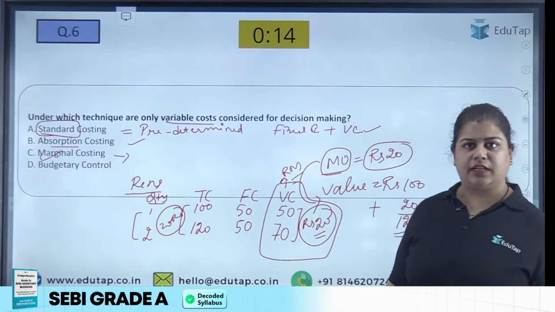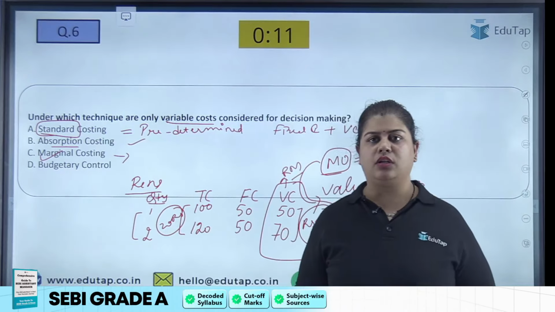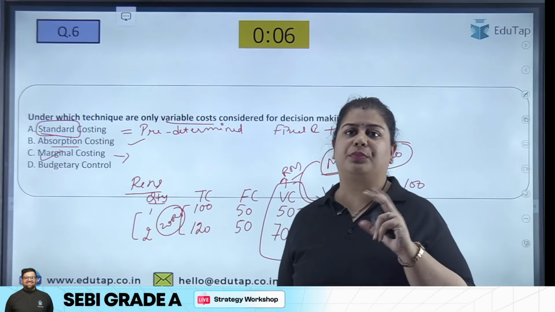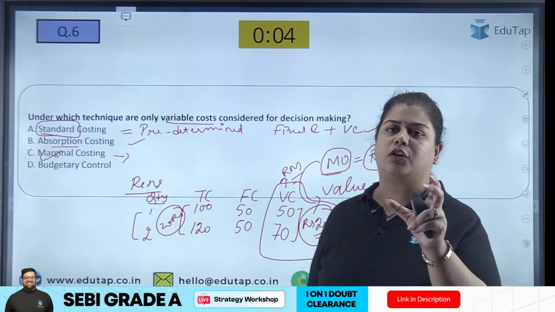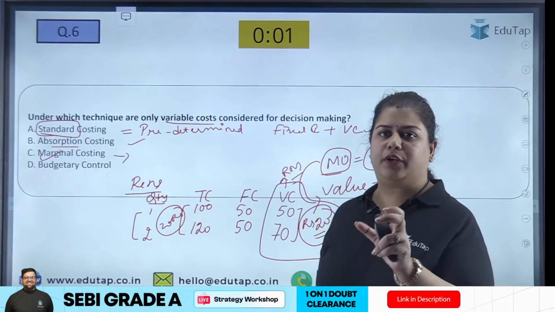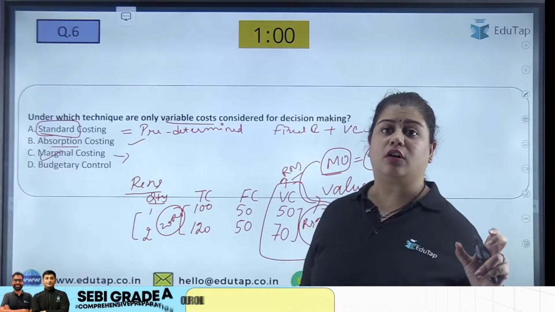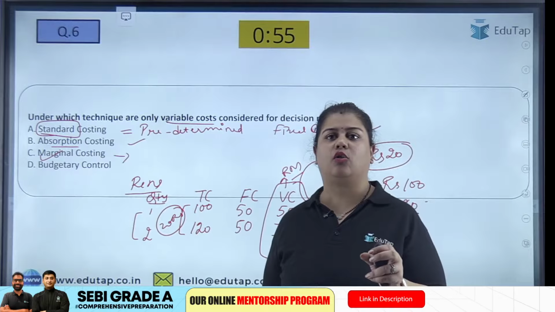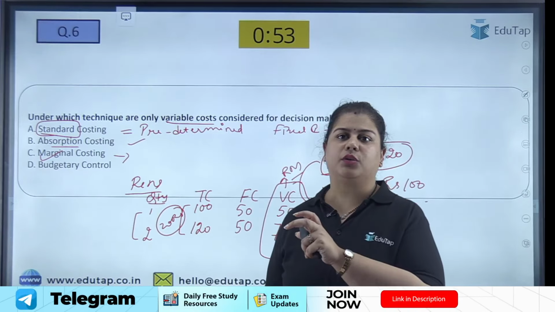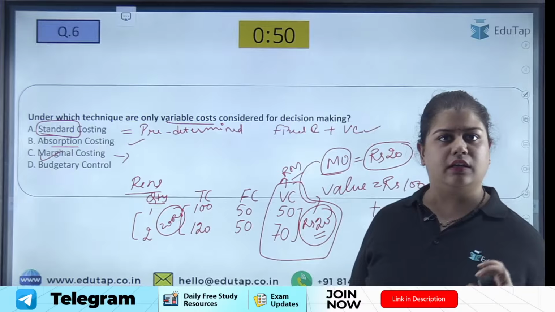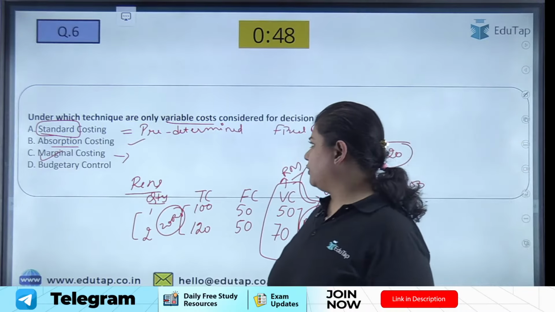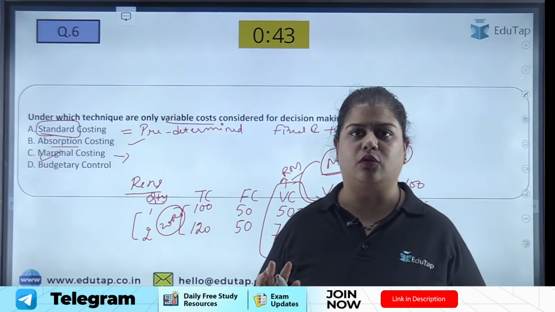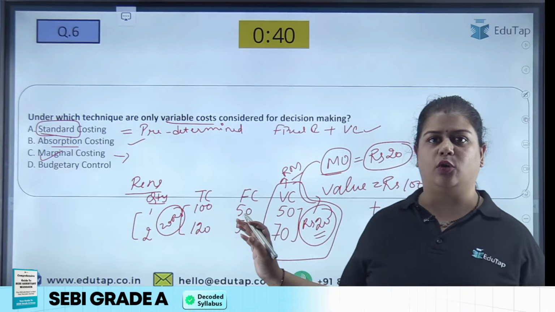Now, what is budgetary control? Budgetary control is also a technique of costing where you predetermine the budgets. What should be your sales budget? What should be your cash budget? What should be your cost budget? So you determine in advance the budget according to which you will produce and sell your products. Budgetary control also takes into account both fixed cost and variable cost when we are talking about cost budgets. So I hope your answer is clear.